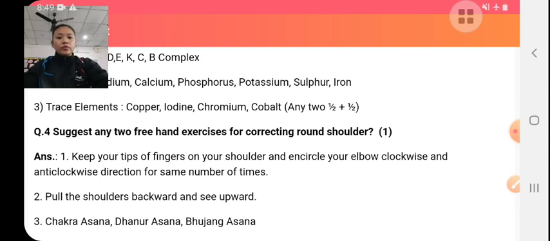Suggest any 2 freehand exercises for correction of round shoulders. Round shoulder is a posture deformity in which the shoulders become round, that is, our shoulders bend forwards, our chin is downward, the head is forward, and the body weight is shifted forward.